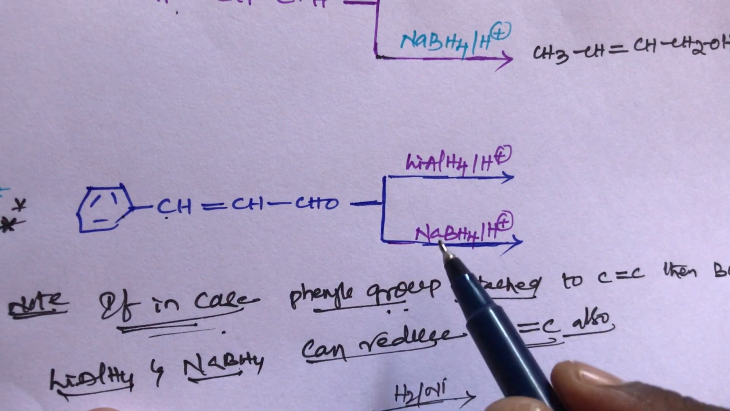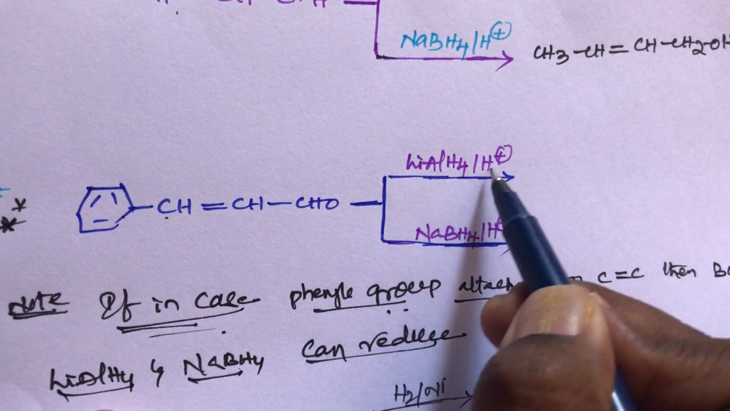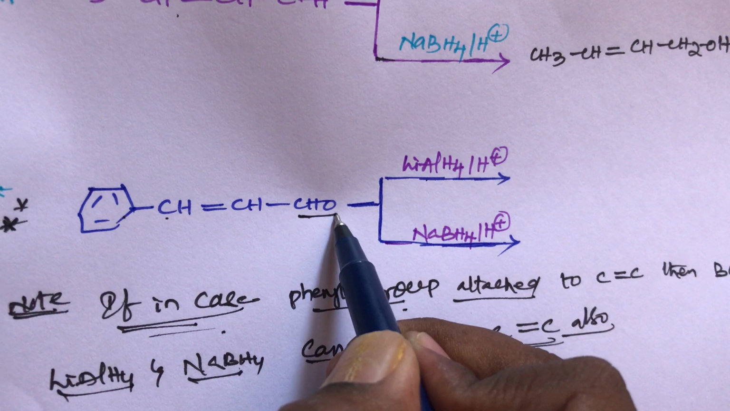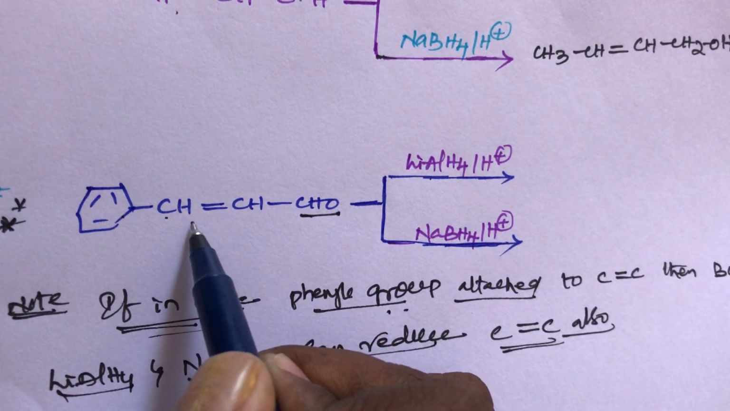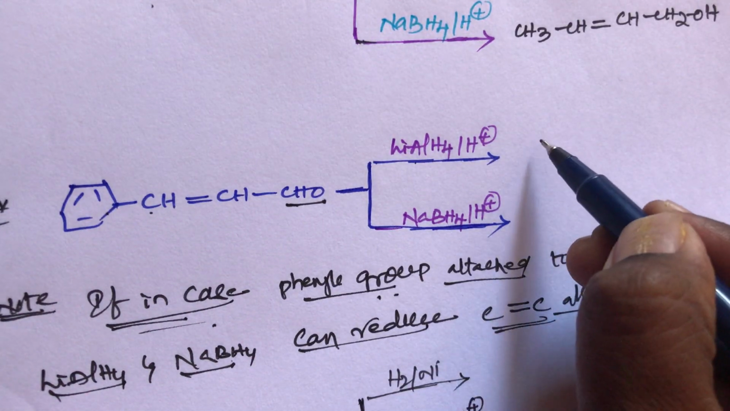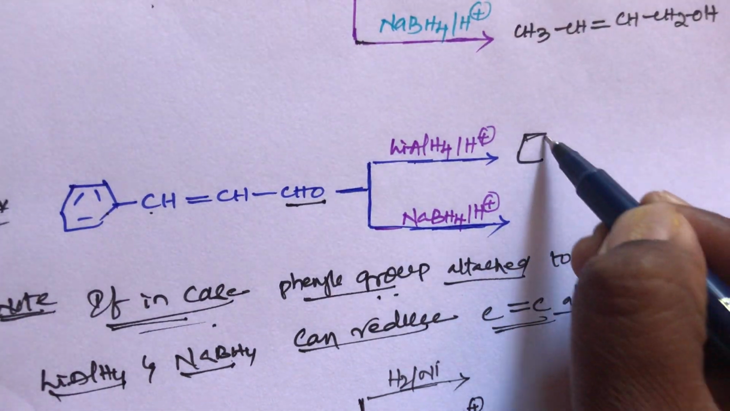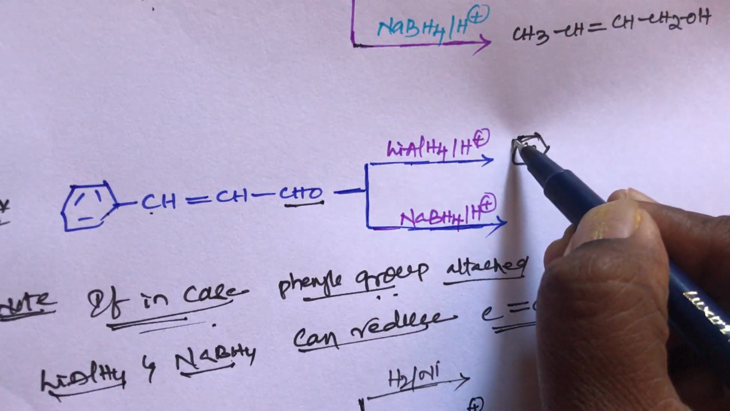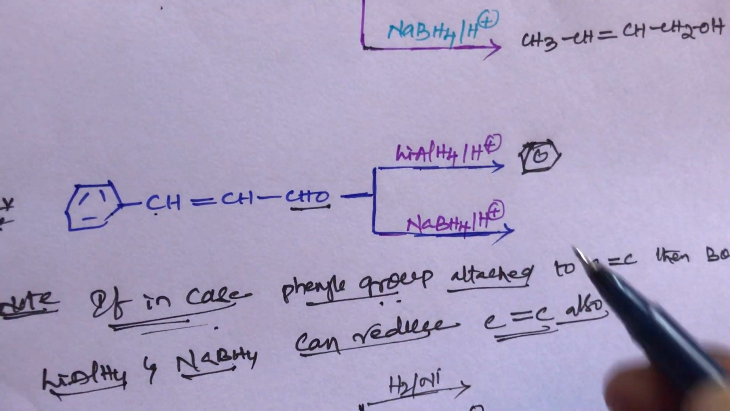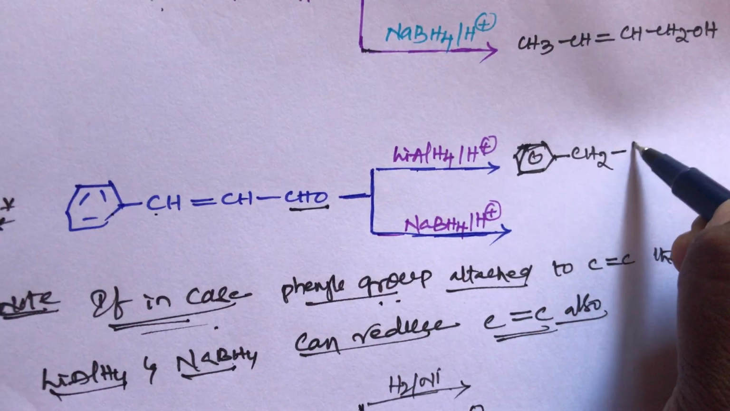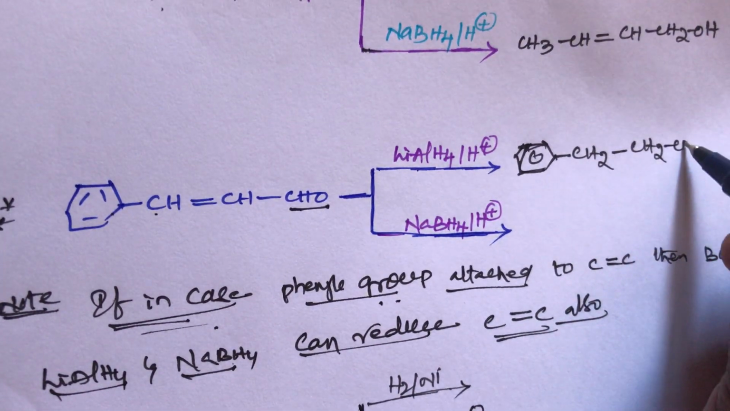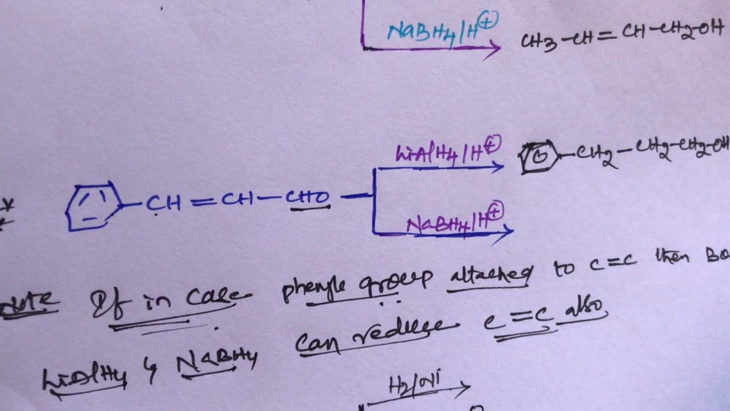So now what is the product, student? Lithium aluminum hydride reduces the aldehyde group, which is converted into an alcohol, and the double bond is converted into a single bond. What is the final product? I am writing the final product. This is benzene, CH2 single bond CH2, CH2OH. This is the final product.